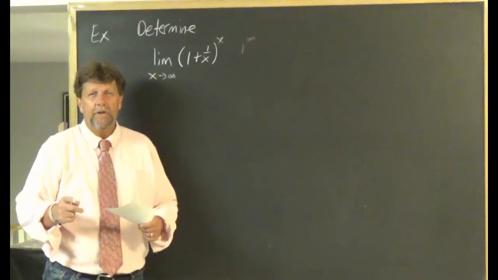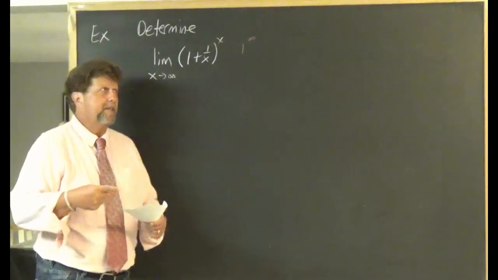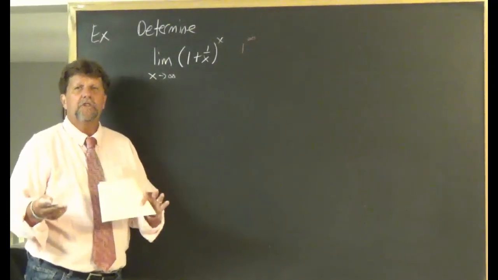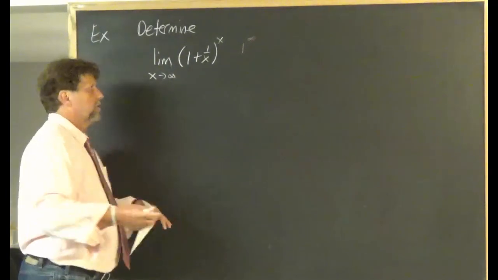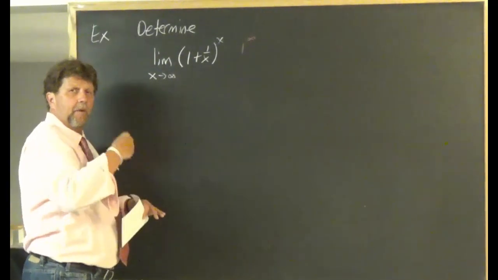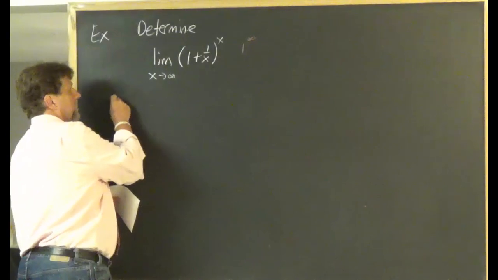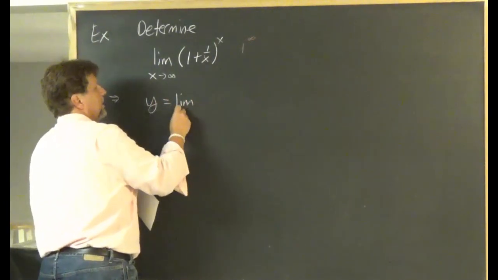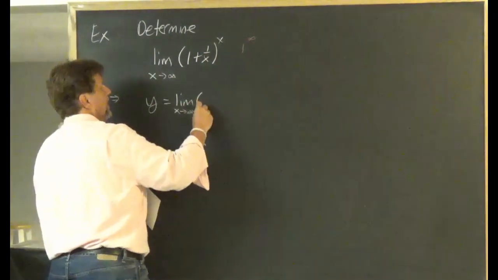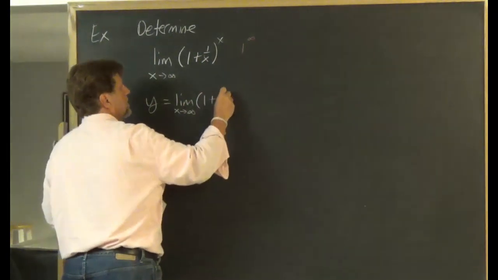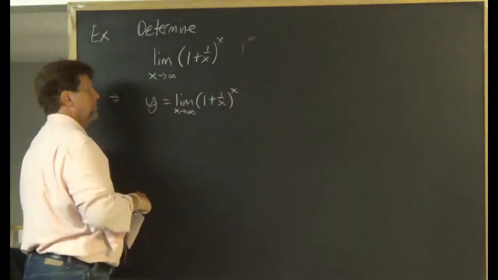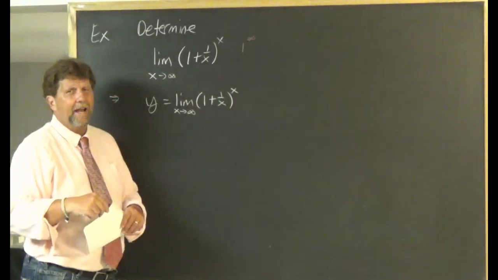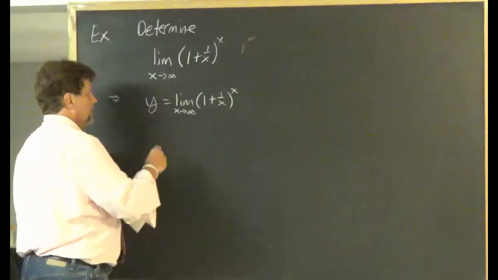All right, so here's what we do. We look at this limit statement and say, let's assume the limit exists and let's call it y. So we're going to assume the limit exists and we're going to call it y. That gives us y equals the limit as x goes to infinity of 1 plus 1 over x to the x power. And now I'm going to take the natural log of both sides.